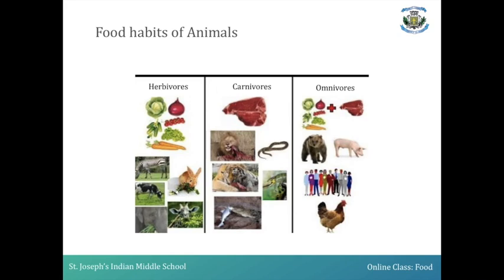So far in this chapter, we have learned about the different kinds of food items and the sources of food items where we get them from, and you have also studied the ingredients which are required to prepare the food. You have also studied the parts of a plant and the different edible parts of a plant, and we have studied the food habits of animals, where we have classified them into three different categories based on the type of food they eat, with examples.